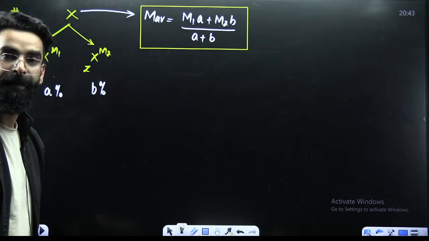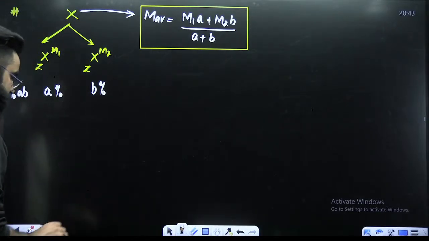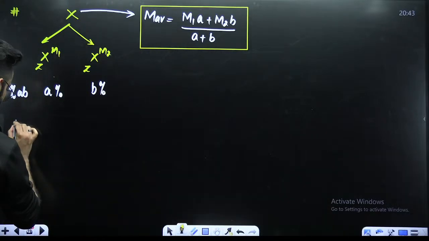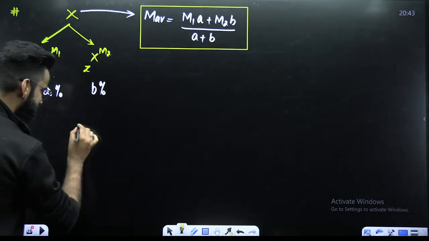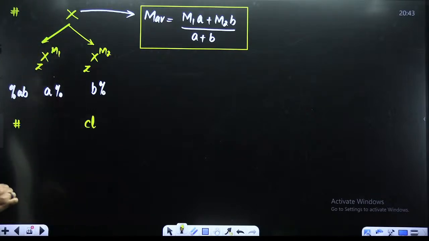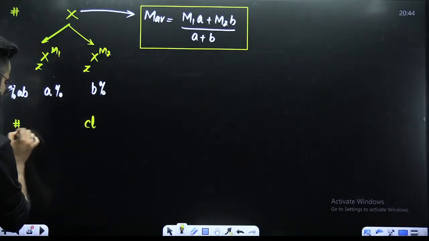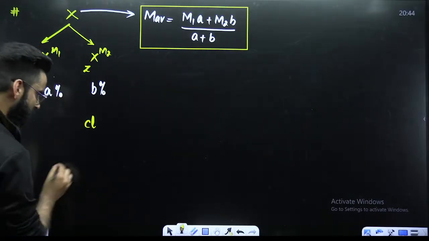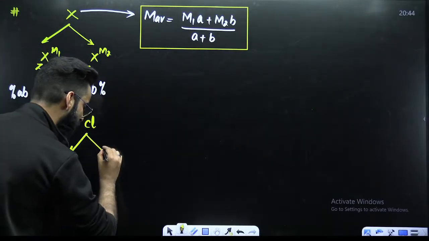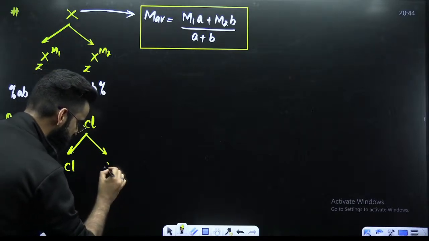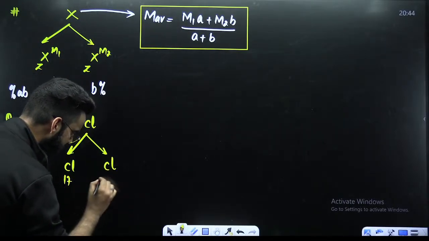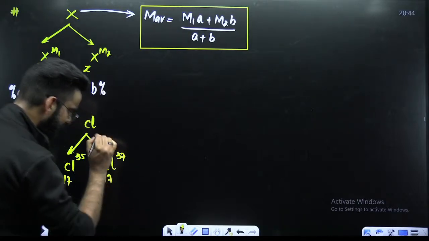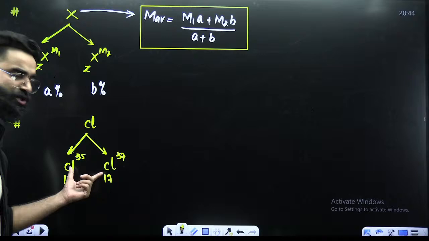Perfect. For example, now we are going to understand it in a better way. For example, let's say I'm talking about chlorine. You can write it in the form of a question as well. Let's say if I talk about chlorine, chlorine has got two atoms which have got the same atomic number, but their atomic mass are different. One is 35, one is 37. Correct? These are the isotopes of chlorine.